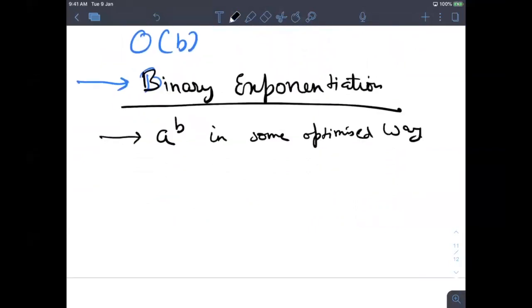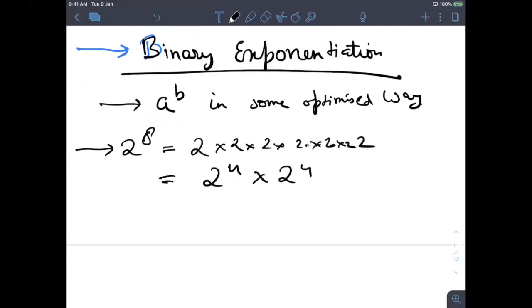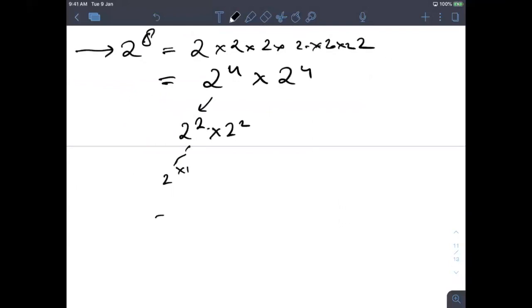Let's say a very simple example, 2 to the power 8. Right now I can write 2 to the power 4 into 2 to the power 4. This further I can write as 2 to the power 2 into 2 to the power 2, and 2 to the power 1.